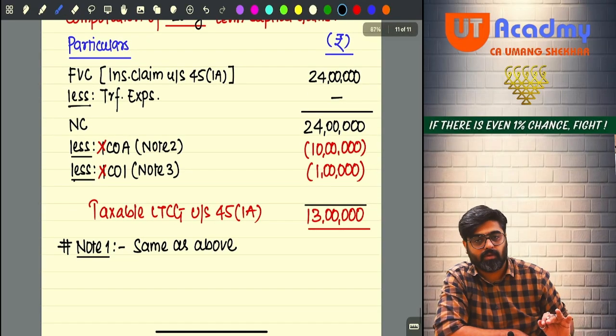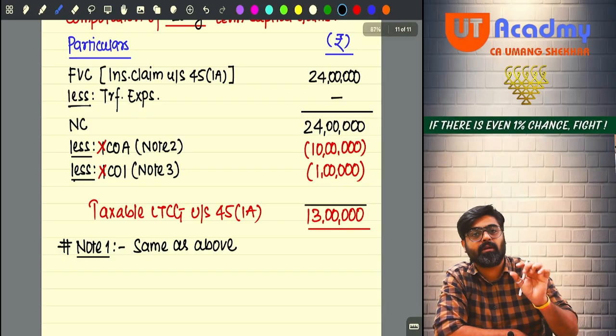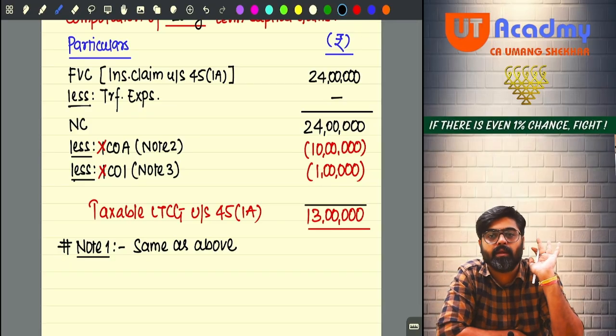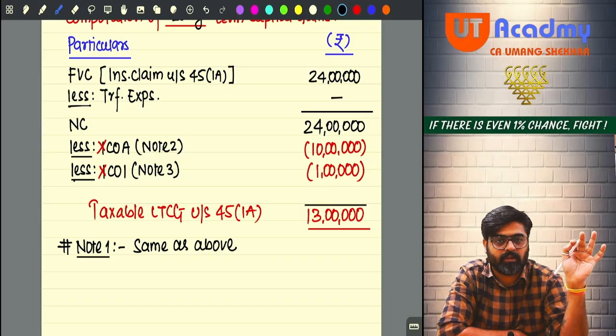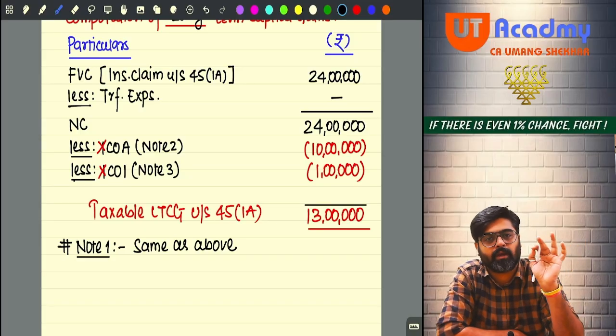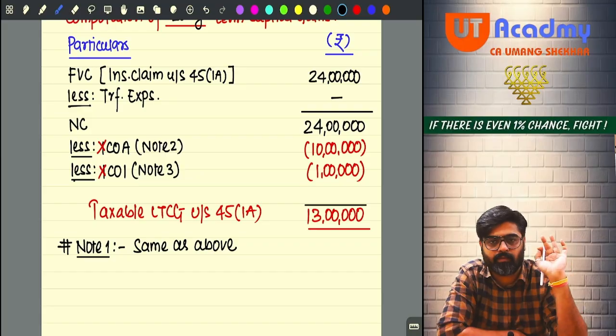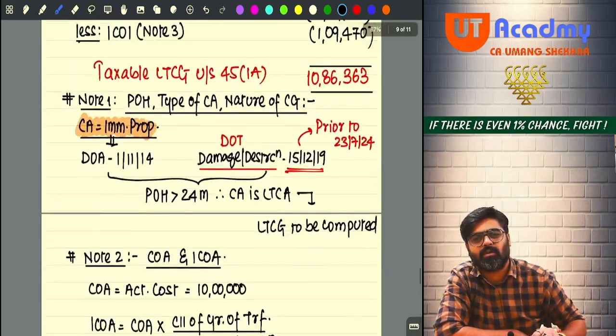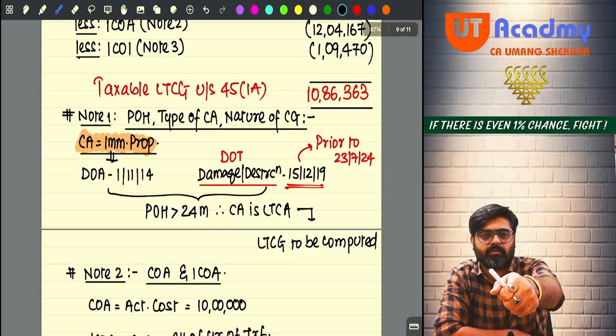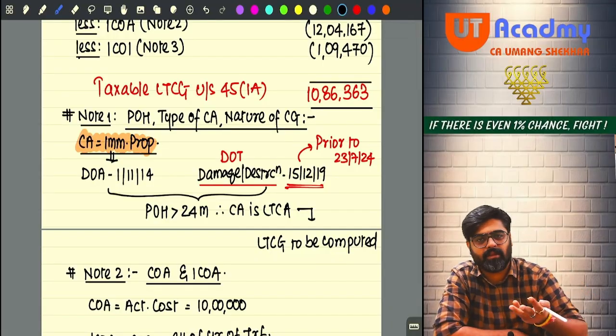It will not change, but you will change the date of transfer only. So instead of 15th of December 2019, what you are going to write? 15th of December 2024. That's it. Here only this date of transfer will change. Everything remains same.